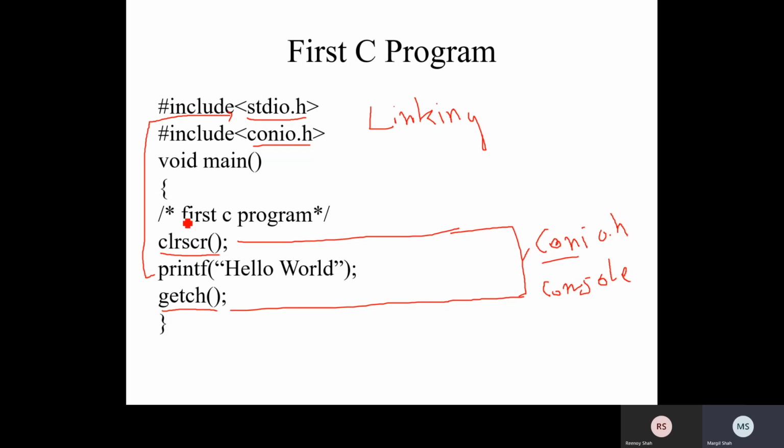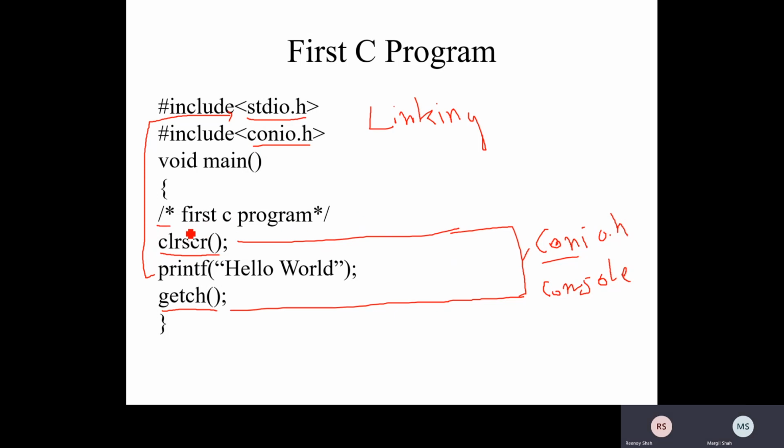Main function. Now this is a multi-line comment, slash star, star slash. What is a comment? A comment is used to understand the code, and it will not impact the output of the code.